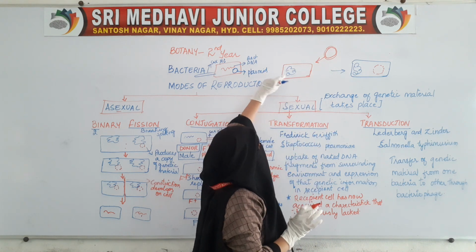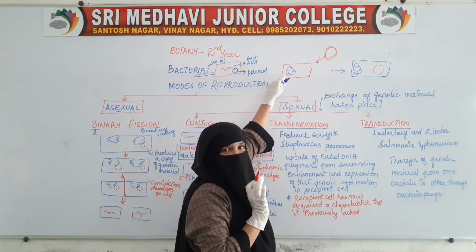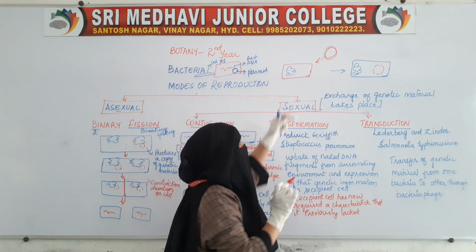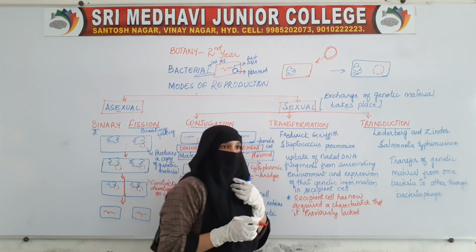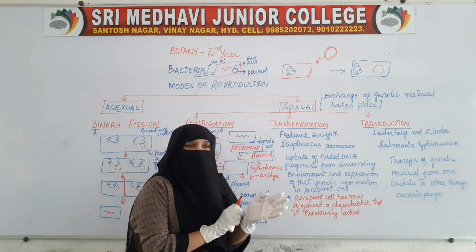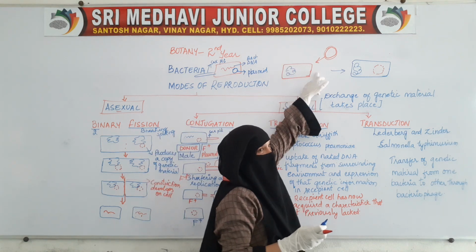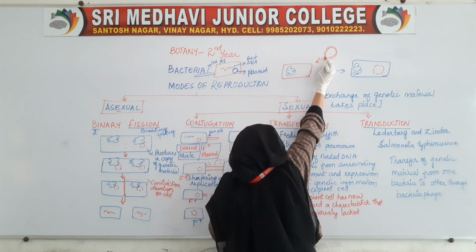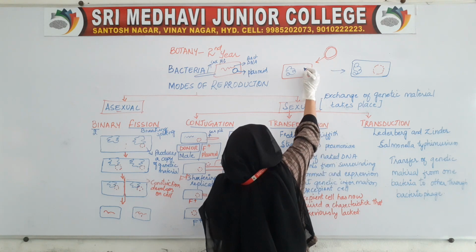Inside the cell it has only its genetic material, it does not have any plasmid. Plasmid or naked DNA fragments are present in the surroundings, and from the surroundings this plasmid enters into the bacterial cell.